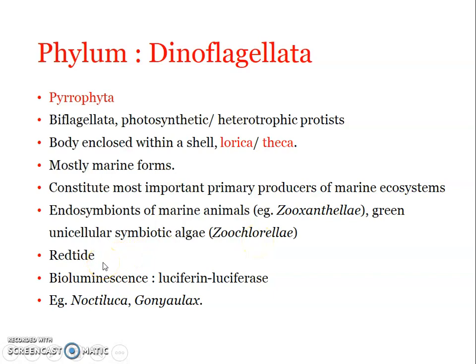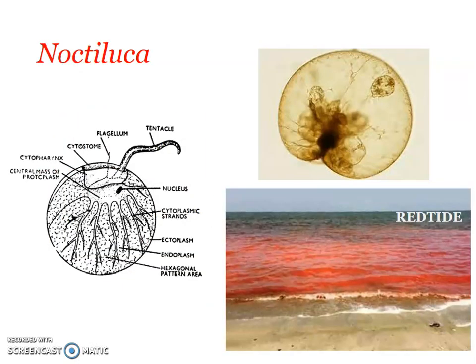Then we can also find that some of the marine dinoflagellates, for example Noctiluca, increase in population. You can see this is Noctiluca, the photograph, and this is the structure.